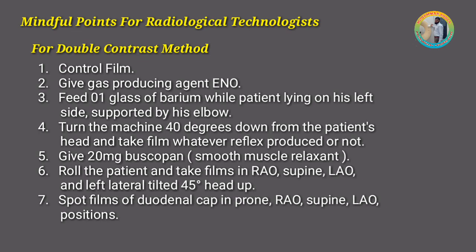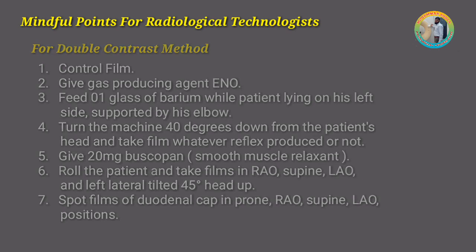Spot films of the duodenal cap in prone, right anterior oblique, supine, left anterior oblique positions.